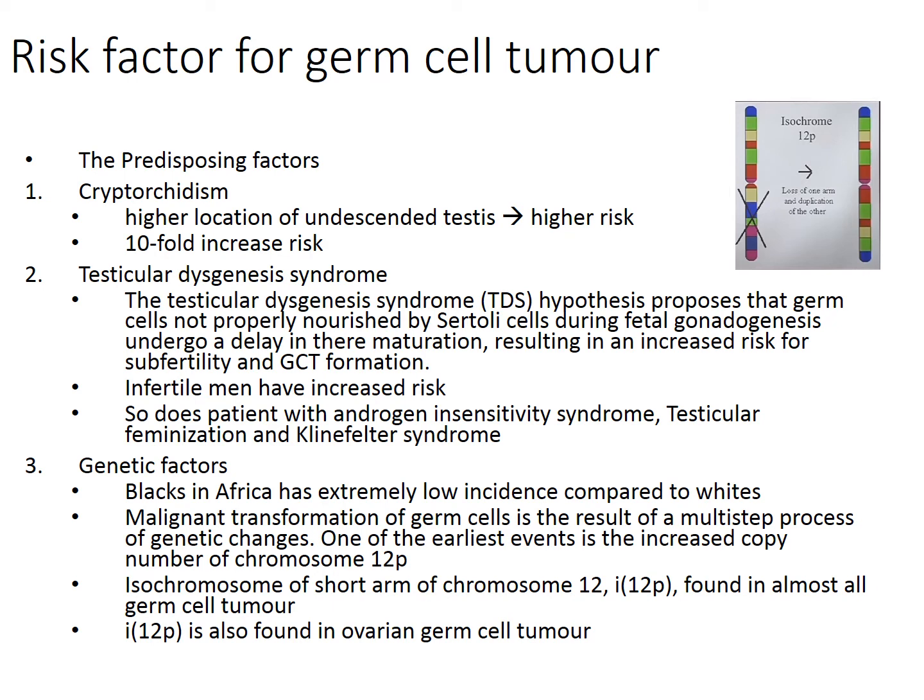Regarding genetic factors, blacks in Africa have extremely low incidence of germ cell tumors compared to whites. There is a malignant transformation of germ cells that results from a multi-step process of genetic changes, and one of the earliest events that is seen is increased copy number of chromosome 12p. This isochromosome of the short arm of chromosome 12 is found in almost all germ cell tumors, including the ovarian germ cell tumors.